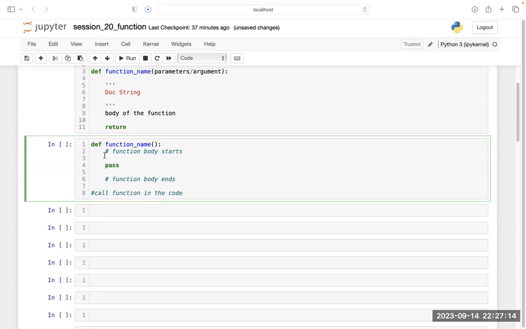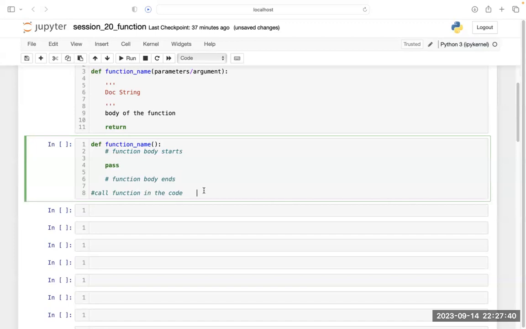And suppose you write some function and you do not want to write anything inside it and keep it blank. In that case, you need to write this word pass. If you write pass, you will not get an error, and the compiler will understand this function contains nothing.